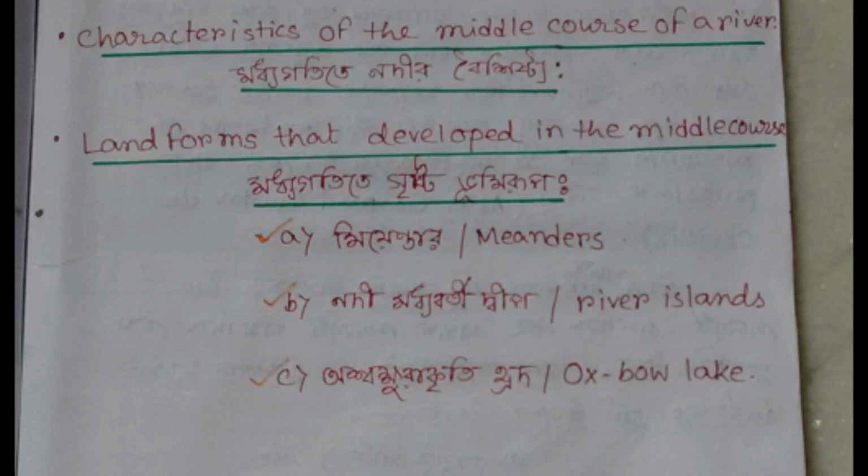And number 7, the river now only erodes the bank, or lateral erosion is much stronger here, and the river valley becomes wider. So these are the main characteristics found in the middle course of the river.